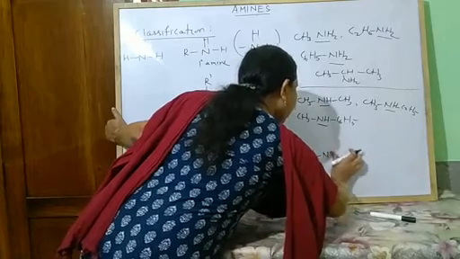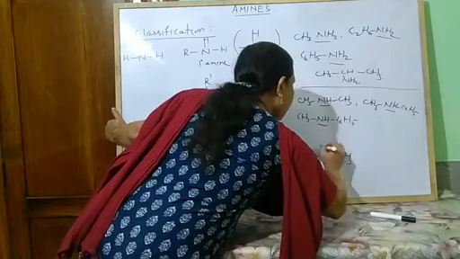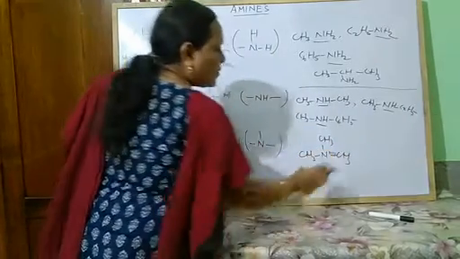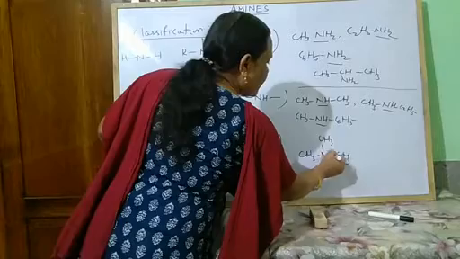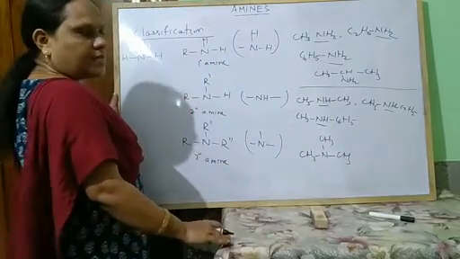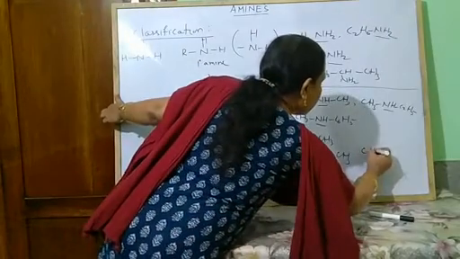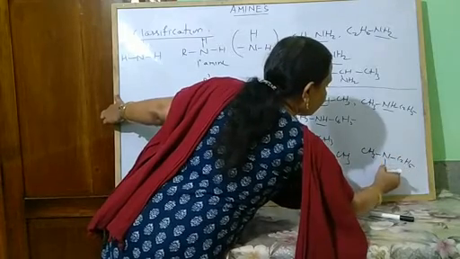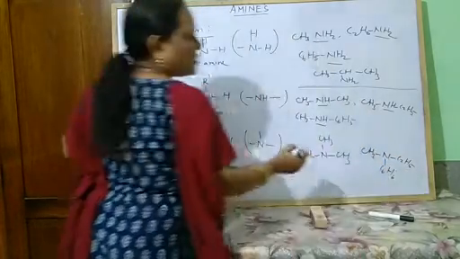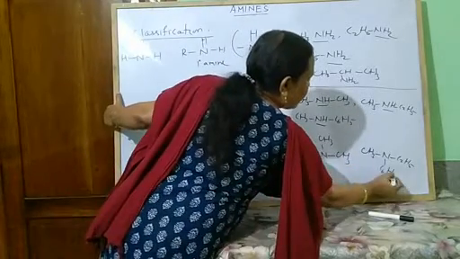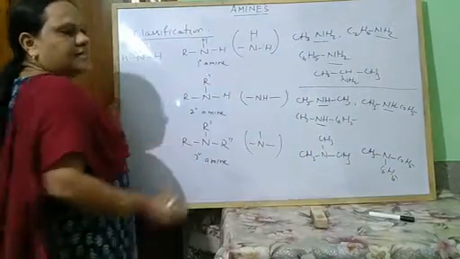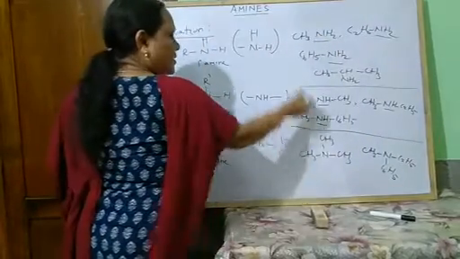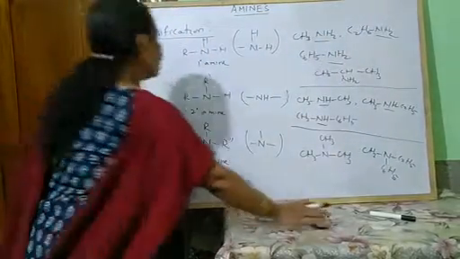CH3, N, CH3, CH3. So here the functional group is only nitrogen and 3 hydrogen atoms are replaced by 3 methyl groups. Similarly, CH3, N, C2H5, C6H5. So these are your tertiary amines. So these are primary amines, secondary amines and tertiary amines.